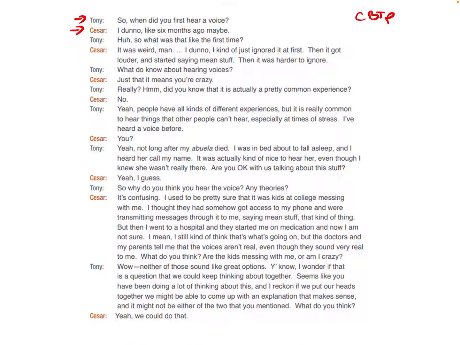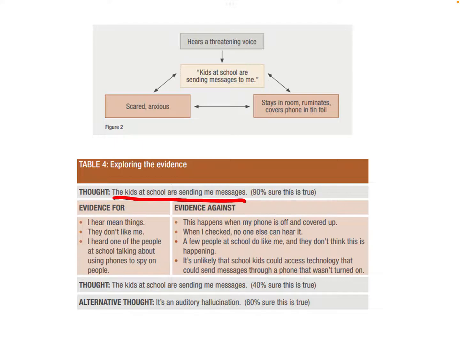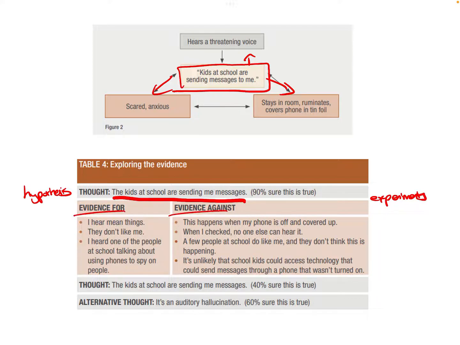So together, Tony and Caesar could come up with a little bit of a diagram. So his beliefs in response to a particular symptom, and then how those beliefs are influencing his behaviors and his emotions. So together they'll be able to see that interplay and that relationship between symptoms, stressors, beliefs, behaviors, thoughts, and feelings. And then together they're going to explore the evidence. So they're going to treat this thought like a hypothesis to then be tested. They're going to then develop experiments where they can test this out. And then they're going to weigh the evidence for and against that thought being true.